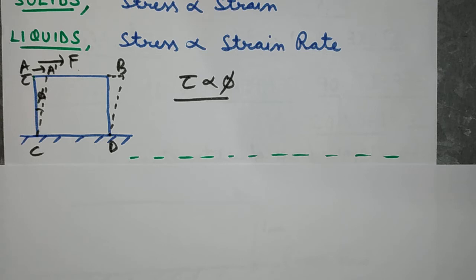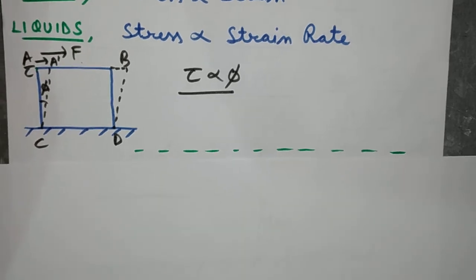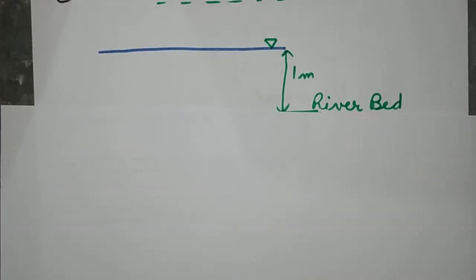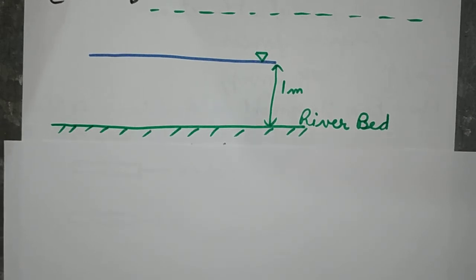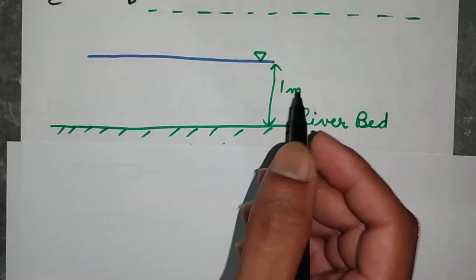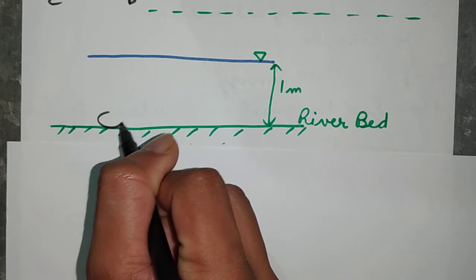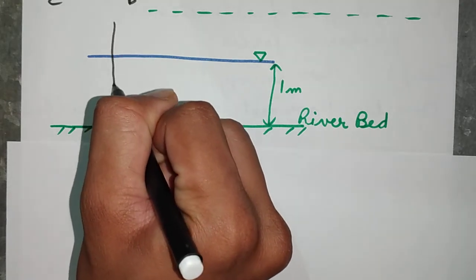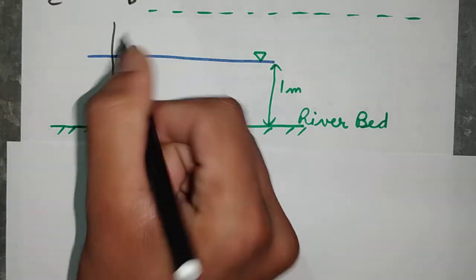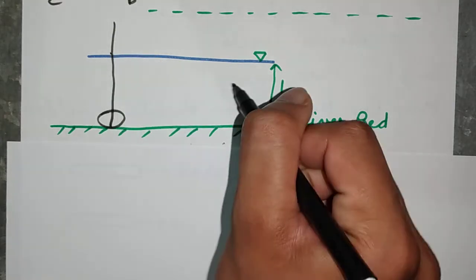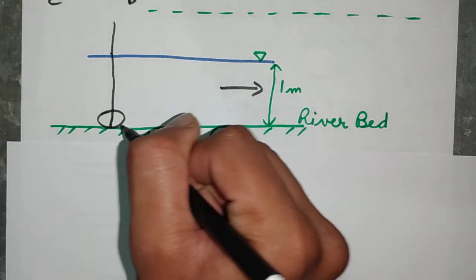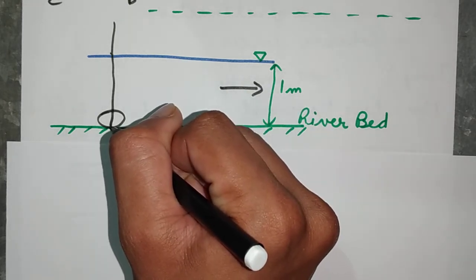Now let us see why this viscosity occurs. This viscosity is the result of internal frictional forces which are present in the different layers which are in relative motion with each other. To understand this in a broader way, let us see a different example. Suppose we are standing on the bank of a river. Suppose the depth of the river is 1 meter, and we tie a small thread to a stone and drop the stone to the bottom of the river, and we pull the thread and make a cut on the top surface of the river water. Suppose the flow of water is in the right direction, then the next moment you will see that the thread will deform in a way like this.